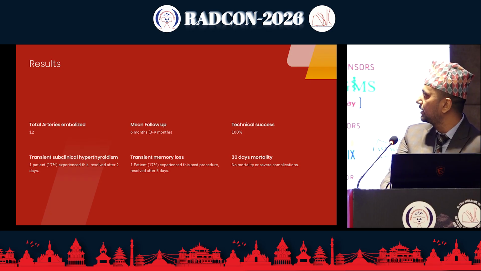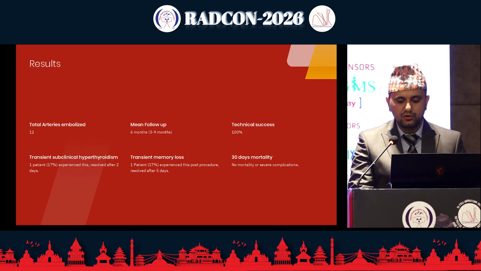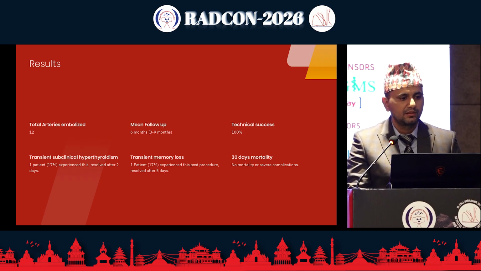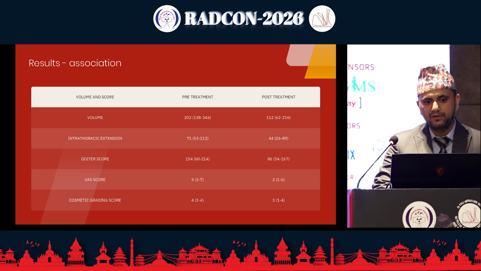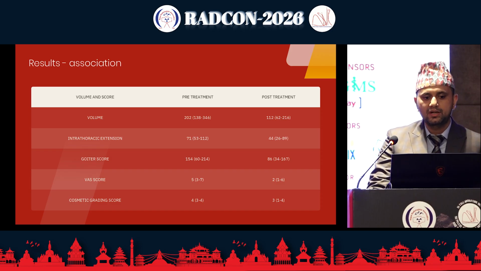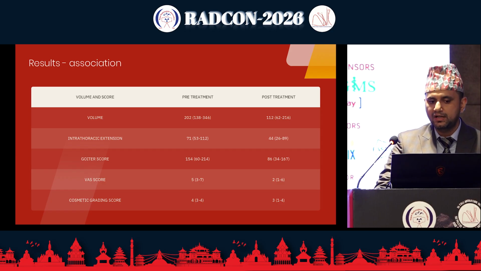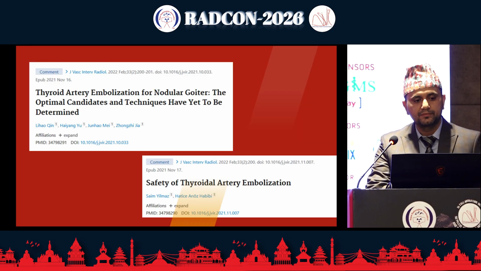And transient memory loss was seen in 1 patient, and it also resolved after 5 days, and there was no mortality. So considering the outcomes, we can see a significant volume reduction pre and post treatment. Also the intrathoracic extension reduced, and the Goethe score, visual analog score, and cosmetic risk score all got better post procedure.